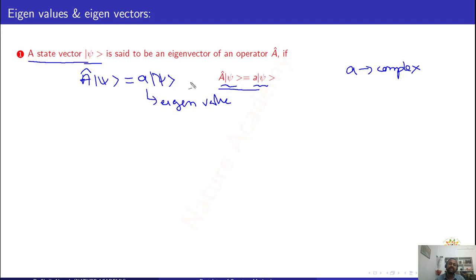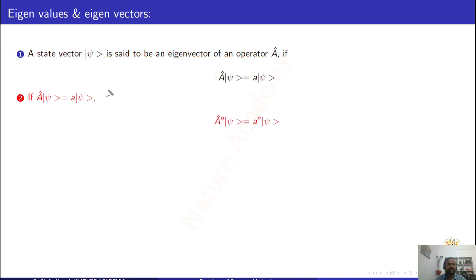If you do some measurement, the state of the system will be in one of its eigenvalues. It may be a1, a2, a3, a4, a5, and psi1, psi2, psi3. It may be in any one of the eigenvectors. This equation is known as the eigenvalue equation. There are some properties of eigenvalue equations. Operator A acting on psi gives the eigenvalue a times the eigenvector psi. This equation has some physical significance. It is a mathematical representation of the measurement of a system.